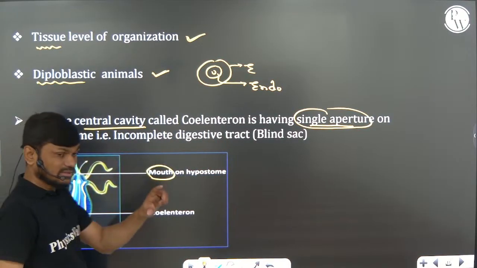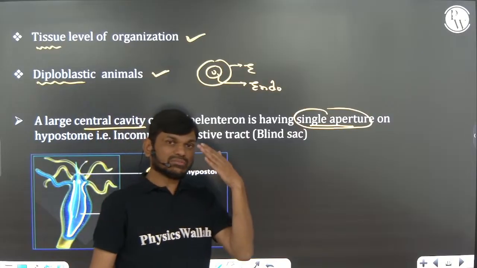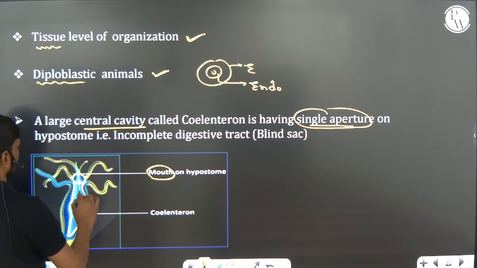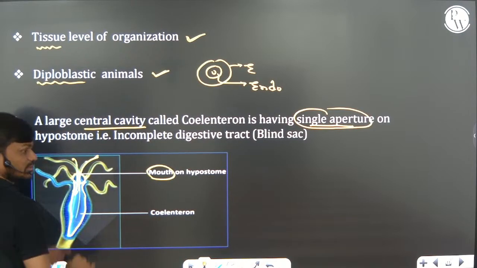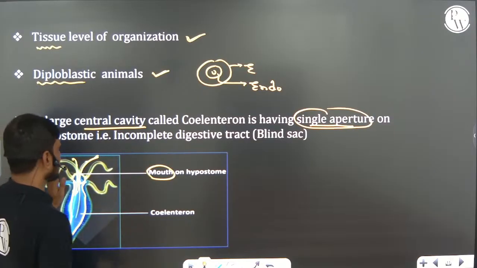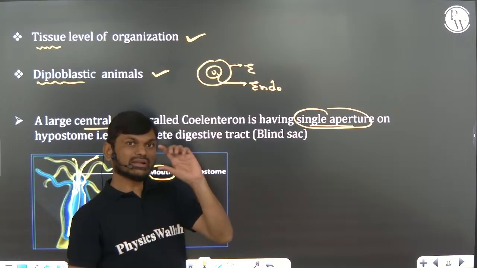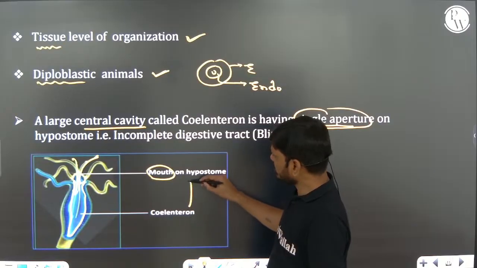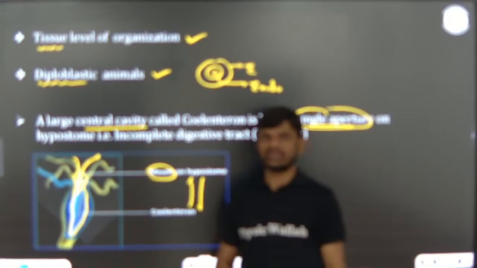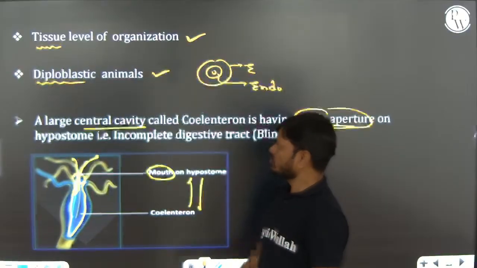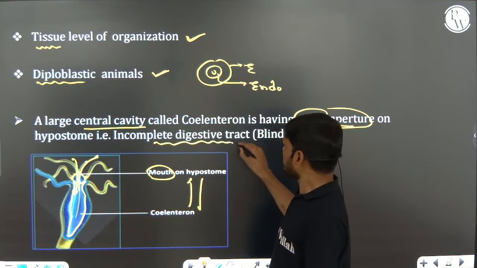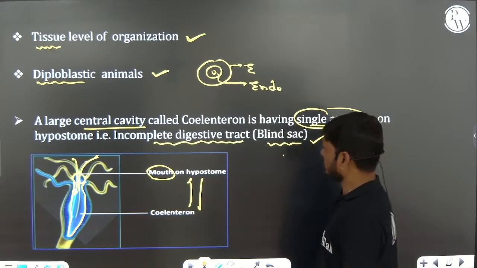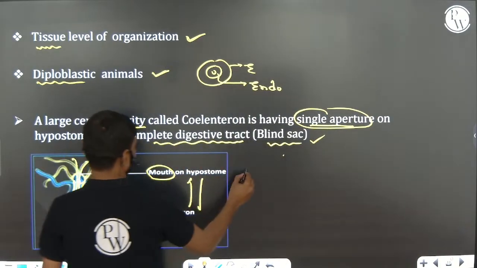The mouth acts as a part of ingestion and also egestion. So it will take food material with the help of this opening and also eliminate waste material with the help of the same opening, right? So this type of gut has only a single opening present. That single opening acts as an exit point and entry point. Exit and entry are both the same, right? So we are calling it an incomplete digestive tract or blind sac body.